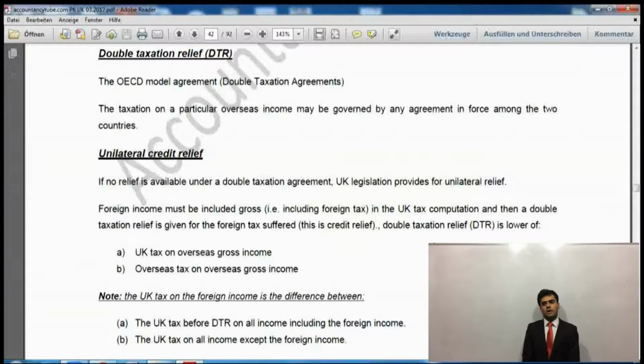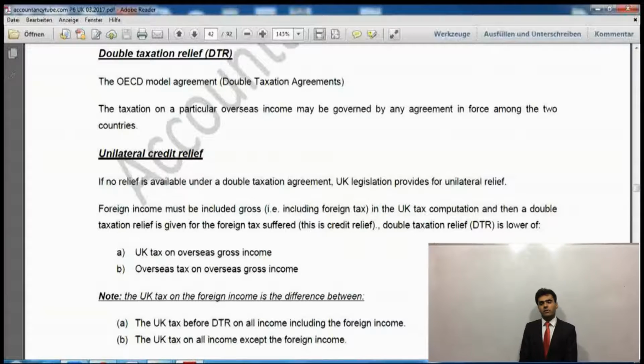So in that case, different countries of the world made an agreement between them, and the OECD, which is the Organisation for Economic Cooperation and Development, has made an agreement between the countries whereby, if income arises in one country and that government has charged some tax, then the other country won't charge tax again on that same income.